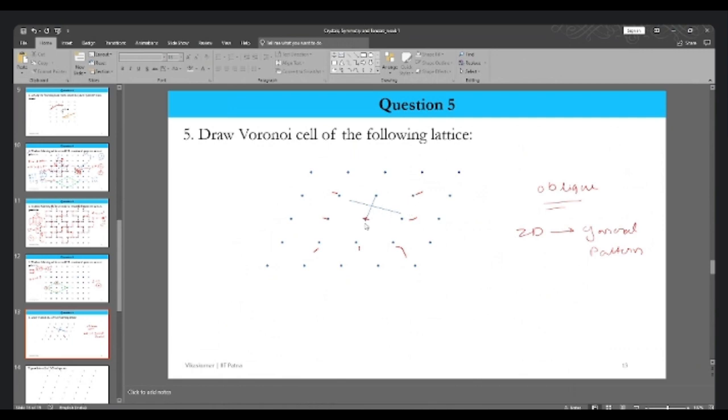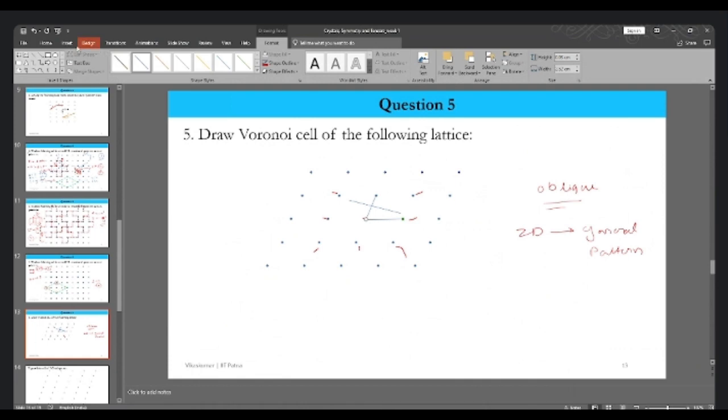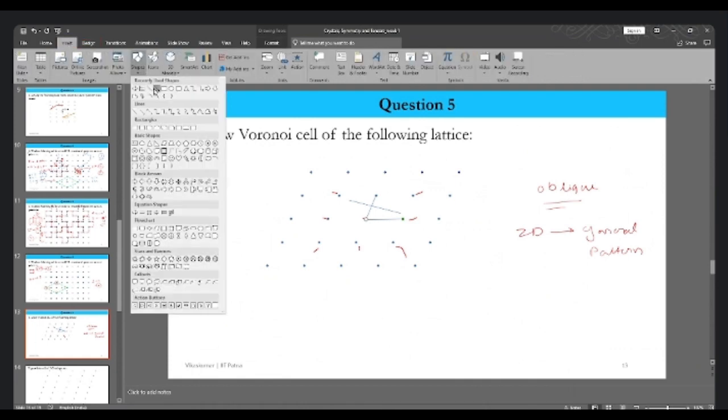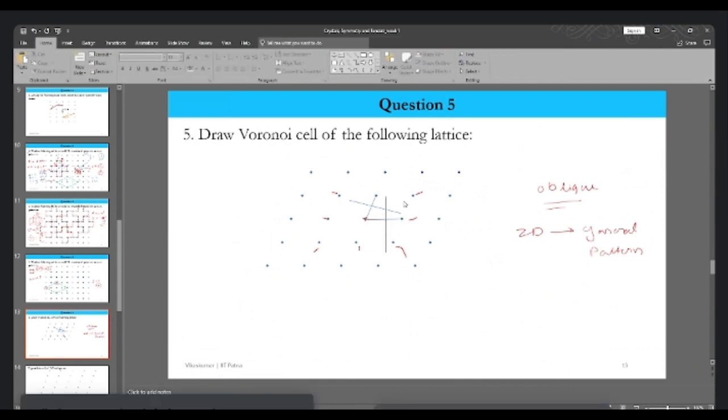Similarly, we have to do this for all of them. Let's try to make a rough figure. We join these two points and make a perpendicular bisector of it. Similarly, we go for the other one also.